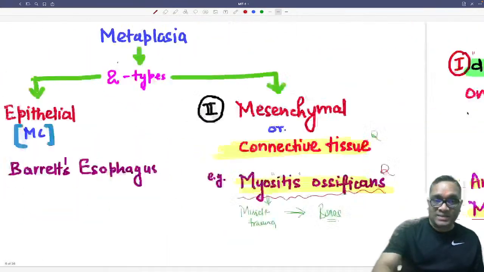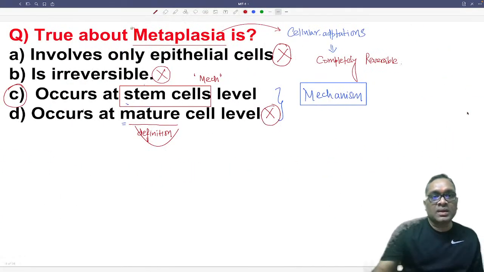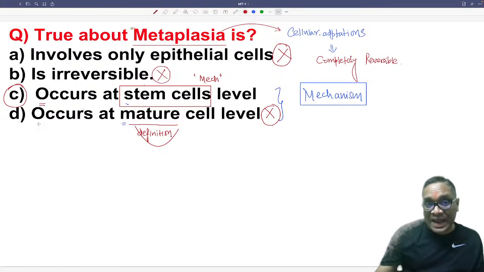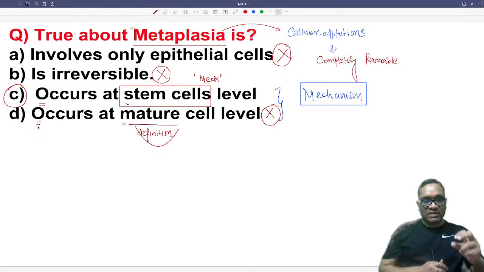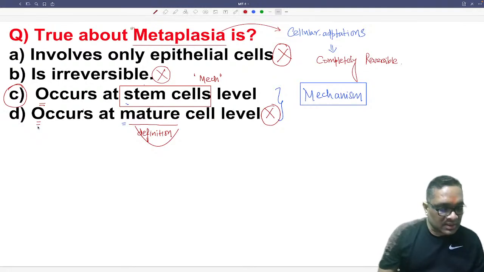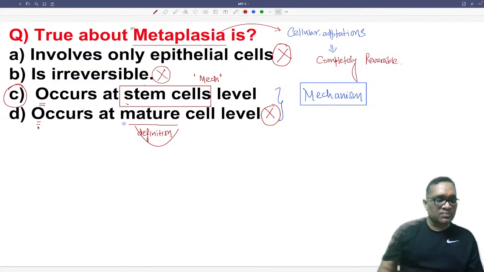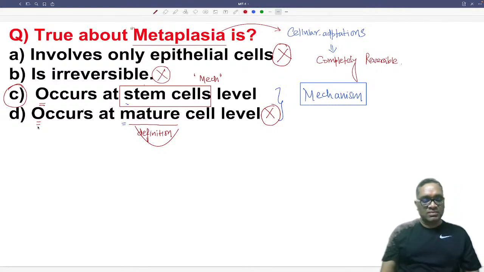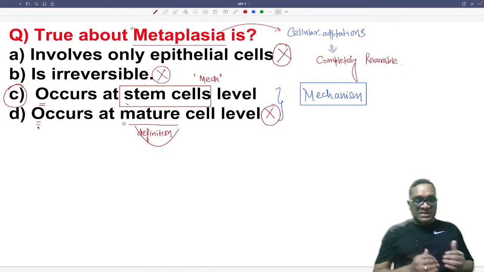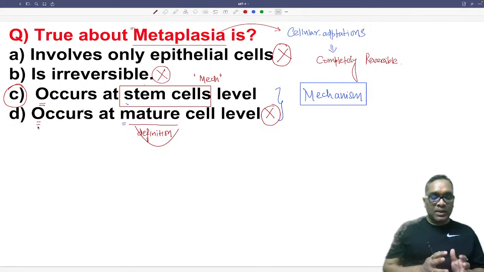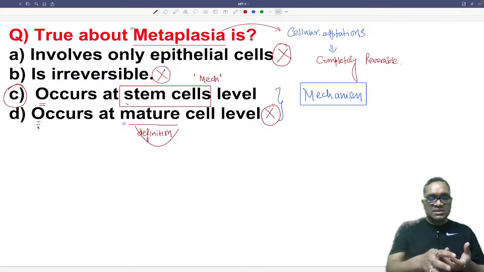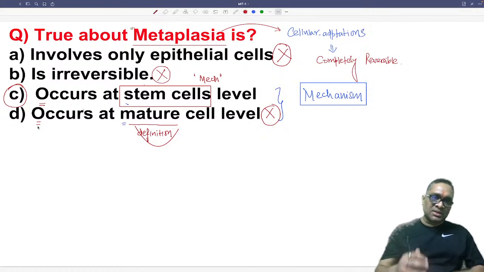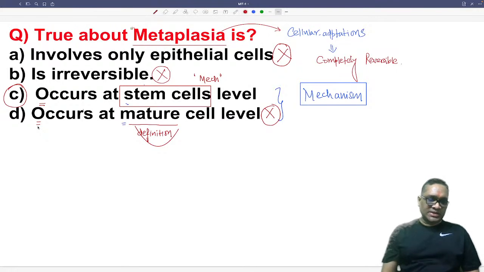See, this question says occurs at. So it means the examiner is talking about the root level, meaning the mechanism of that thing, right? So this is important to remember. The examiner is talking about the mechanism of metaplasia, not the definition. Occurs at means what is the basic thing, where it is happening. So basically it is happening at the level of root stem cells, right? And the stem cells are reprogramming themselves, and then forming a different kind of mature cell, right?